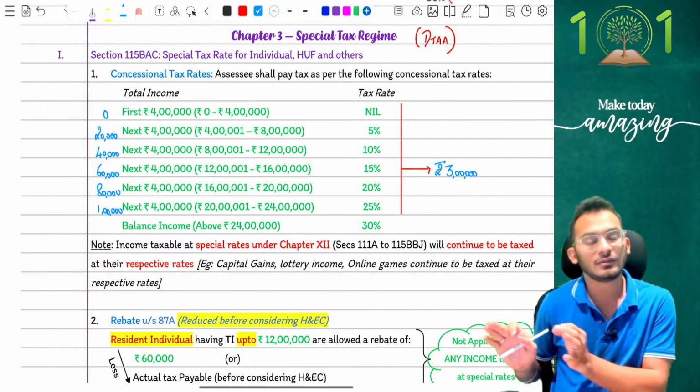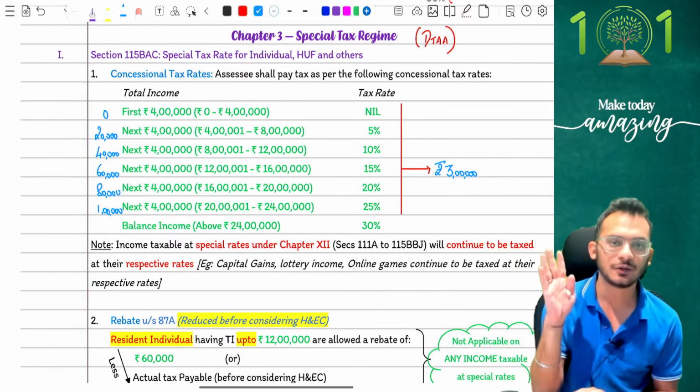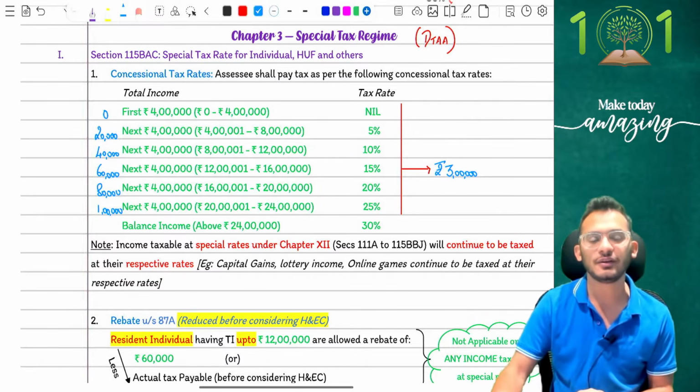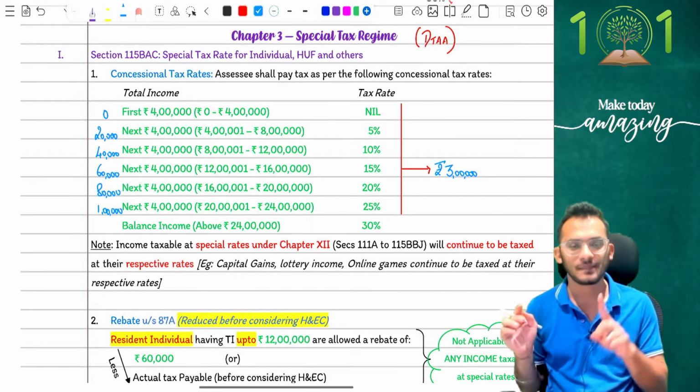Now, I don't have to tell you this. When it comes to DTR rules, DTR only applies on slab rate incomes, which means if you have any special incomes, that will continue to be taxed at special rates. No changes in that. Keep that as it is. Yes. So we are only going to change on your default tax regime, slab rate concept. Clear enough to go? Yes, good.